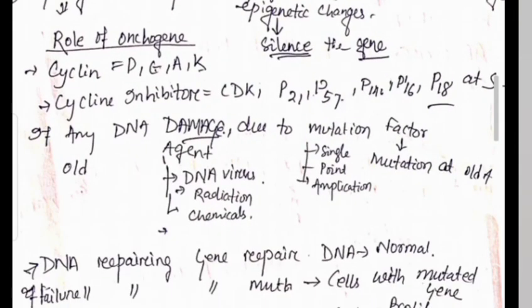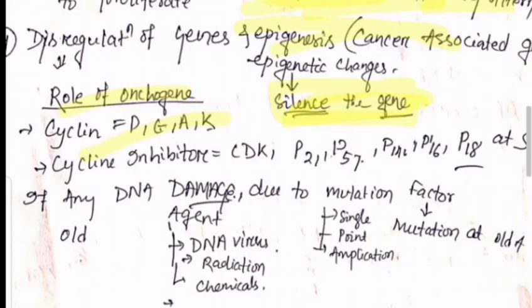Then there is dysregulation of the genes, which are the gatekeepers of our cell cycle. The cyclin-CDK complexes are inhibited at different stages by the CDK inhibitors. If any DNA damage occurs due to a single point mutation, amplification, DNA virus, radiation or chemicals, the cyclin inhibitor does not act properly, so the cell goes on proliferating, cycling more and more.